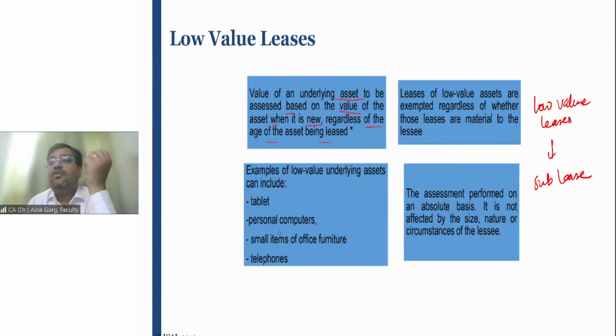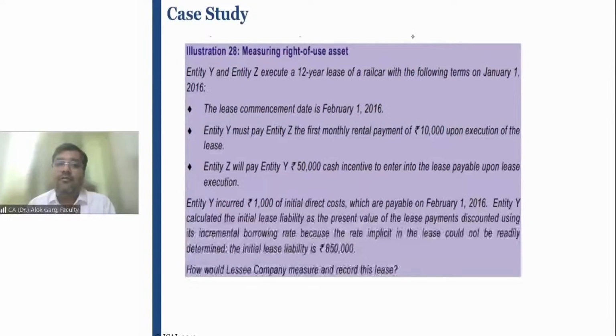Okay. So the low value lease policy has to be made by the company to identify what is a low value lease, right? And for identifying the low value, the value has to be checked from the perspective of a new item. If the company is subleasing, or expects to sublease this low value asset, in that case the low value lease exemption will not be available, and the company has to recognize a right of use asset and lease liability for this low value lease. I hope it is clear to all of you, friends.